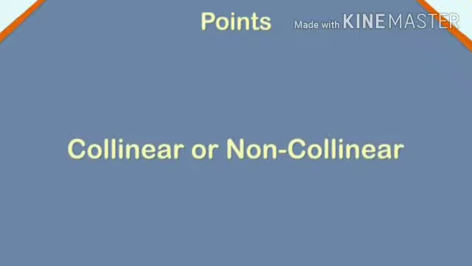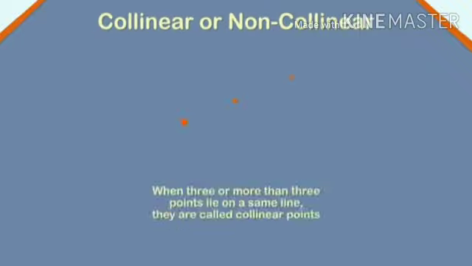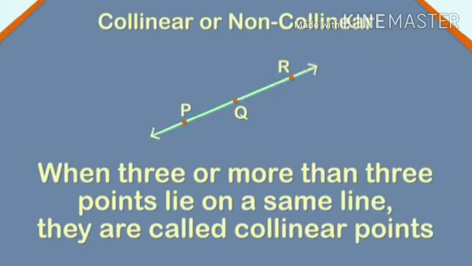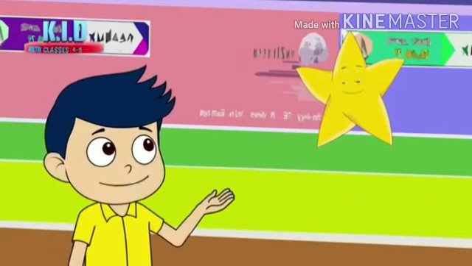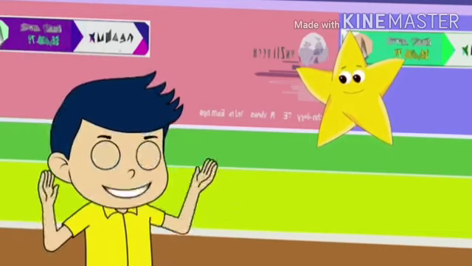A group of points can be collinear or non-collinear. When 3 or more than 3 points lie on the same line, they are called collinear points. Here, points P, Q and R are collinear points. But when 3 or more than 3 points are not on the same line, they are called non-collinear points. Here, the 5 points D, E, A, B and F do not lie on the same line, hence the points are non-collinear.